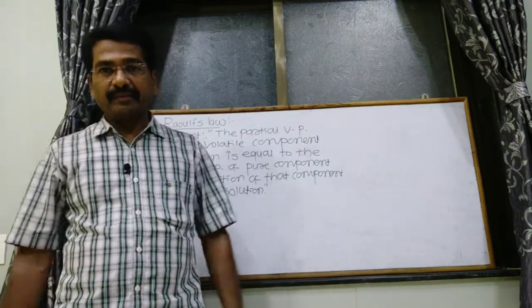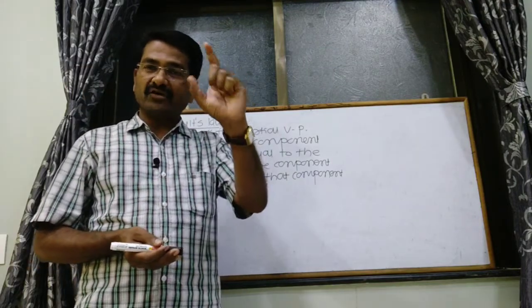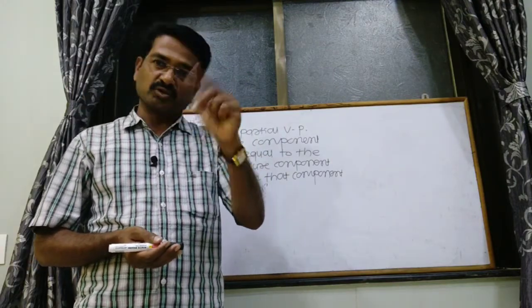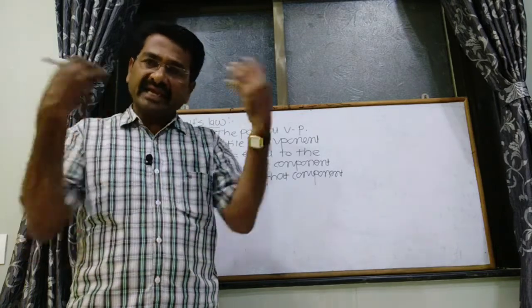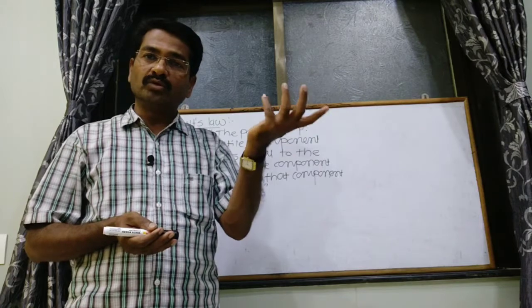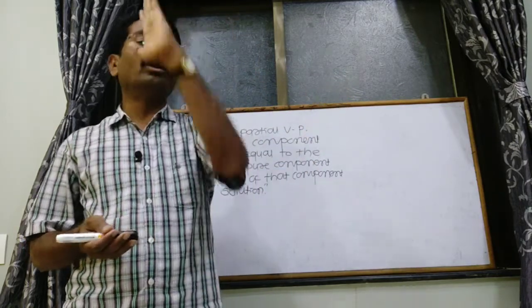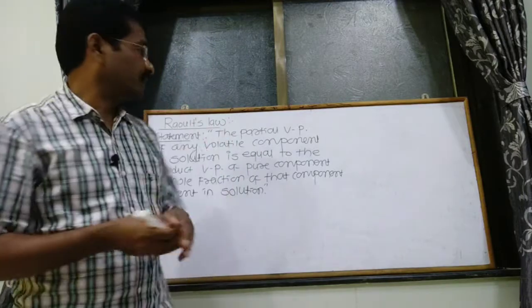What is the statement? Very simple. Any solution is made up of at least two components, solute and solvent. Out of that, any component's partial vapor pressure is equal to the product of its vapor pressure as well as its mole fraction. Volatile is a very important word. Volatile means those substances that can vaporize at room temperature.